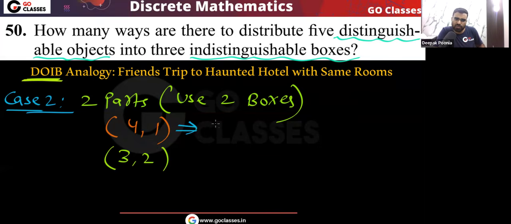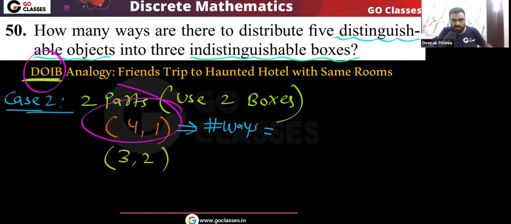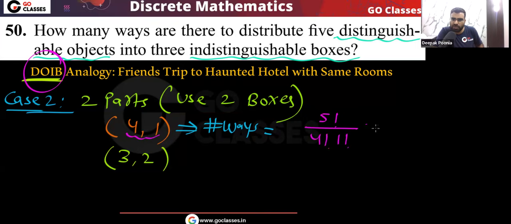Now tell me, in this distribution, what is the number of ways? Once we have the distribution in the DOIB template, I told you, you can find the number of ways very easily using the DODB template and divide for the repeated value. There is no repeated value here, 4 comma 1, no repeated value. So very simple. The answer will be 5 factorial divided by 4 factorial, 1 factorial, and this value will be equal to 5. So these are the 5 ways.